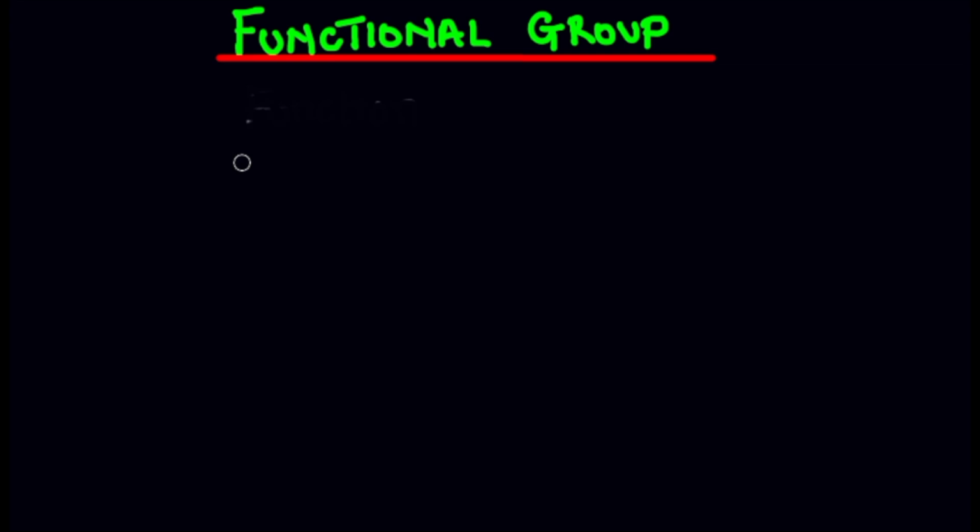So what are functional groups? Functional groups are basically a single atom or group of atoms that determines the function of an organic compound. From the word functional, you can understand that there's something that we call function here. So any group of atoms or a single atom that confers a function, or determines the function of an organic compound, is referred to as a functional group.